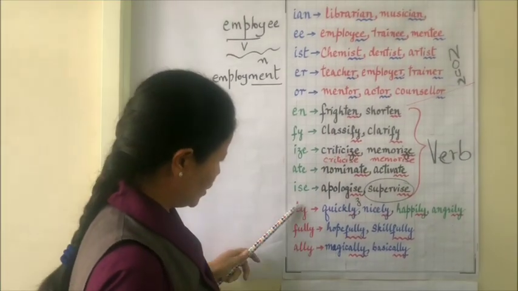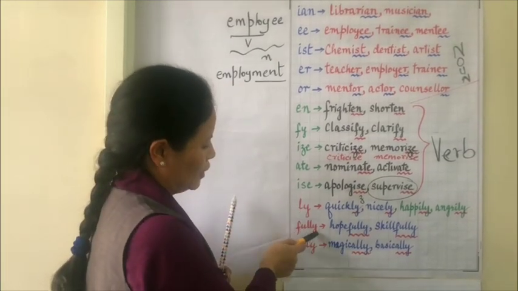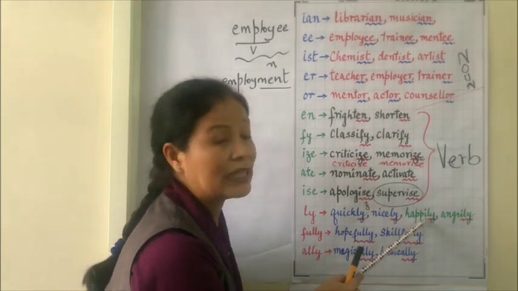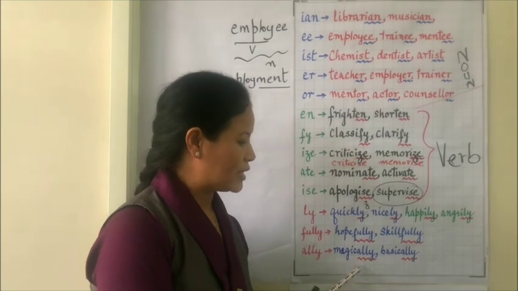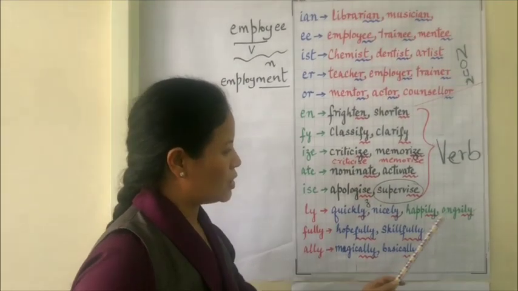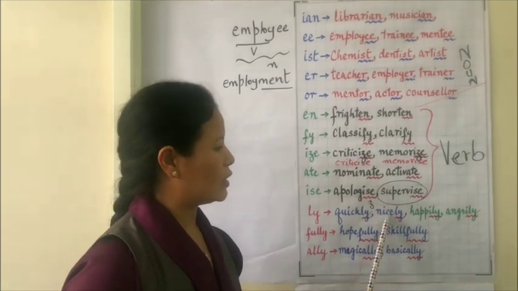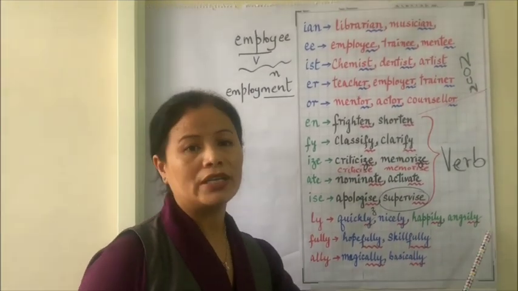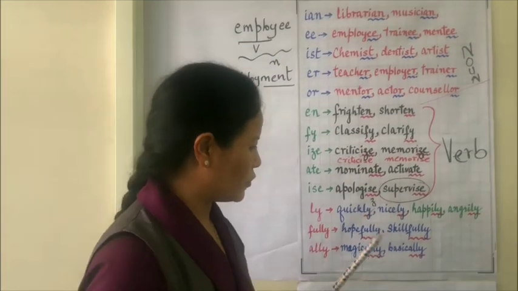So finally we have a list of suffixes: -ly, -fully, -ally. So quickly, nicely, happily, angrily, hopefully, skillfully, magically, basically. You might have noticed that I have written these words in two different colors. Quickly and nicely in blue color, whereas happily and angrily in green color. I have deliberately done this just to let you know the difference.